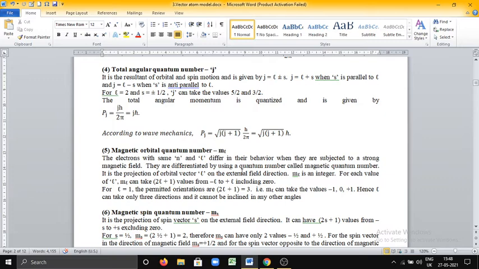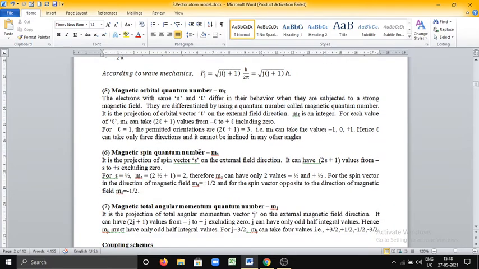Hence, L can take only 3 directions and it cannot be inclined at any other angles. Only in these three positions it has to be inclined. This is called the magnetic orbital quantum number.